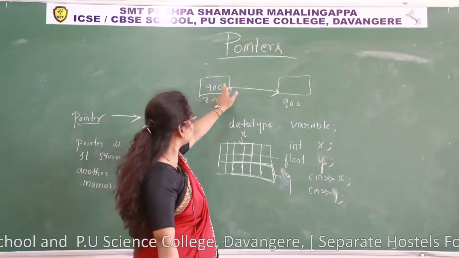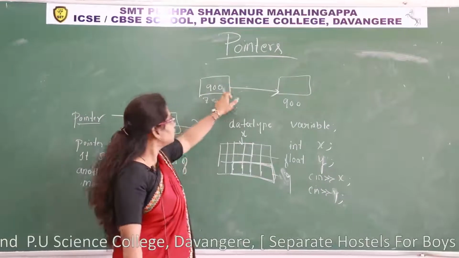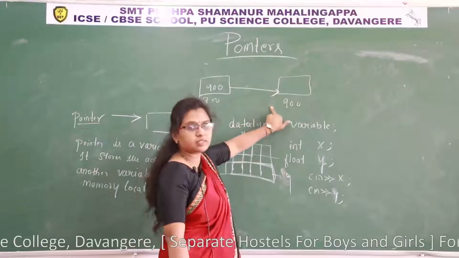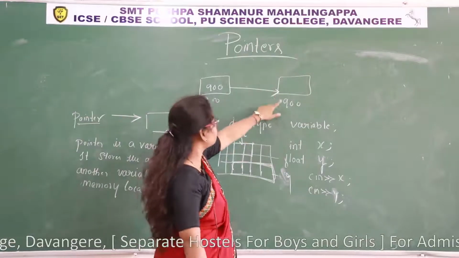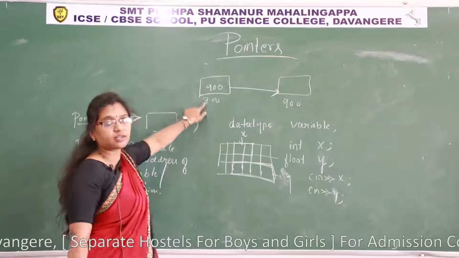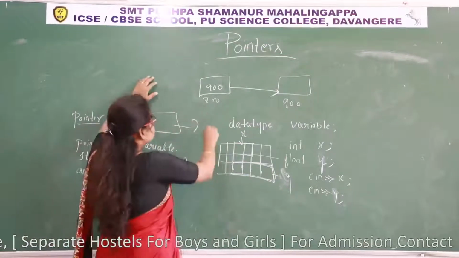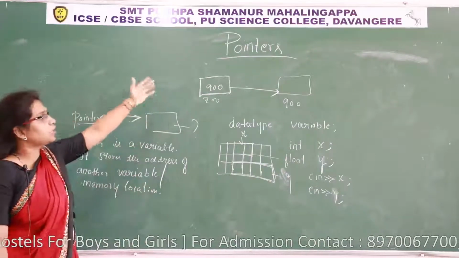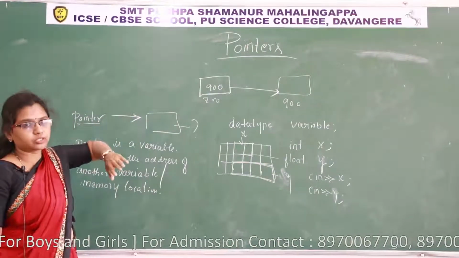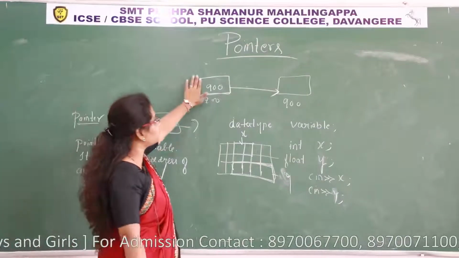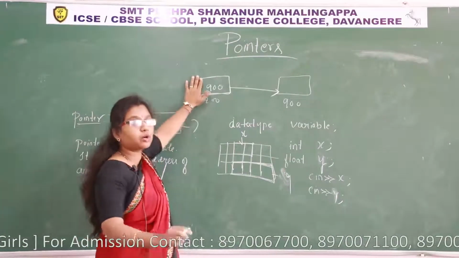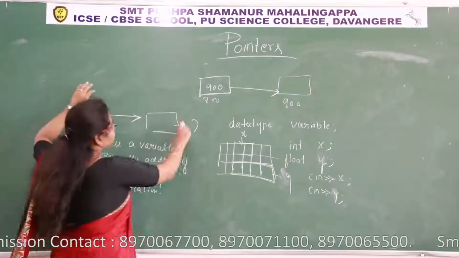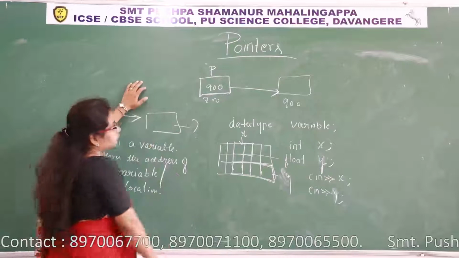So whom is it pointing to? This memory location, the memory location whose address is 900, no? That memory location is pointed to by this memory location 700. Now I must reserve this memory location in order to store the address of that memory location. Then how to reserve this memory? You all know how to reserve memory by writing a declaration statement. If I reserve, I will give a name here, like P.